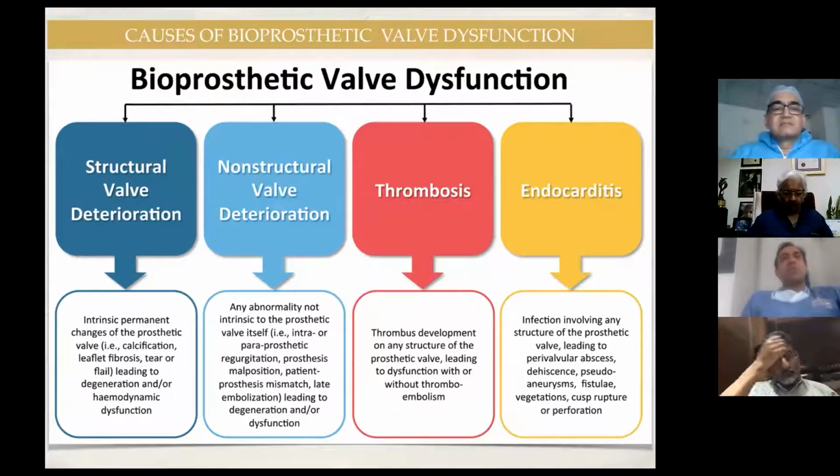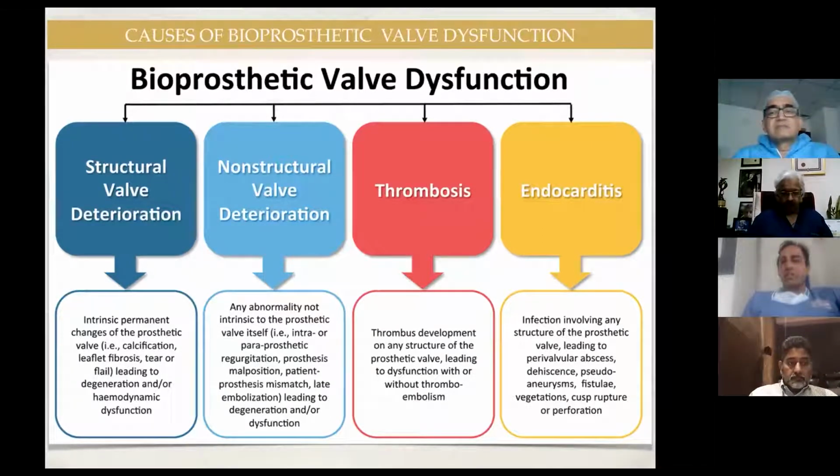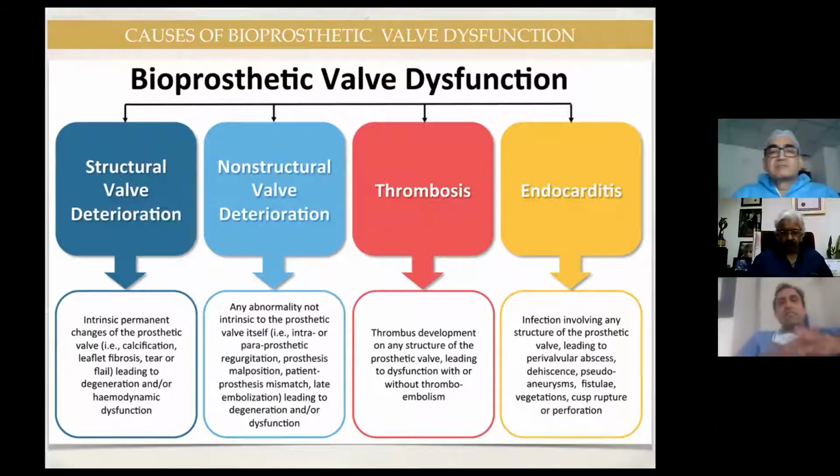So what are the causes of bioprosthetic valve dysfunction? Bioprosthetic valve dysfunction can be structural valve deterioration, non-structural valve deterioration, thrombosis, or endocarditis. Structural valve deterioration is intrinsic permanent changes of the prosthetic valve, which is calcification, leaflet fibrosis, tear or flail leaflet, leading to degeneration and hemodynamic dysfunction.